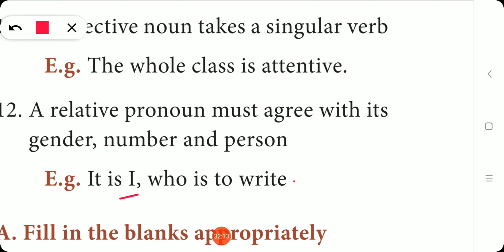So the I and the who are the same person. Who is the relative pronoun, representing the subject I. It is singular. The verb is also singular. Can you understand? Let me give you some more examples.